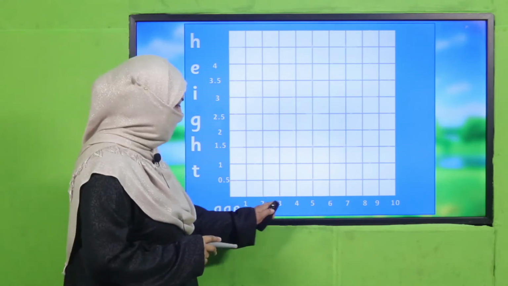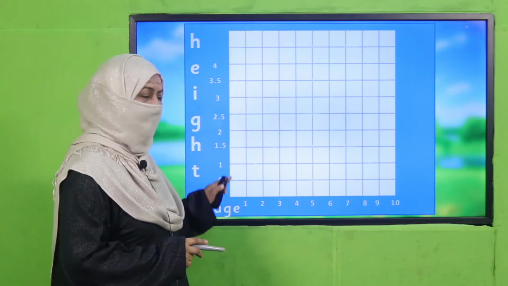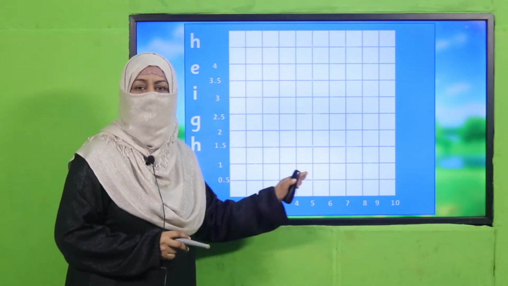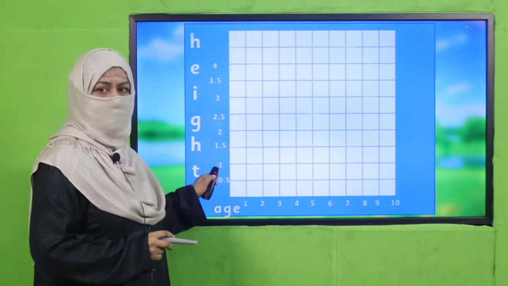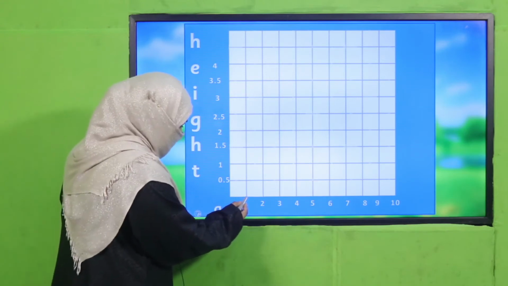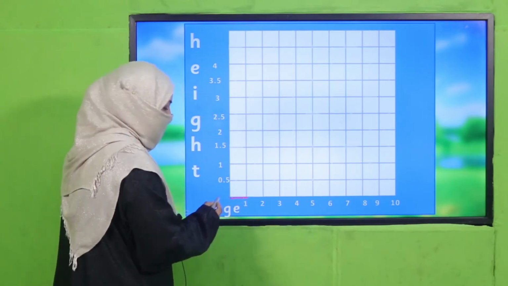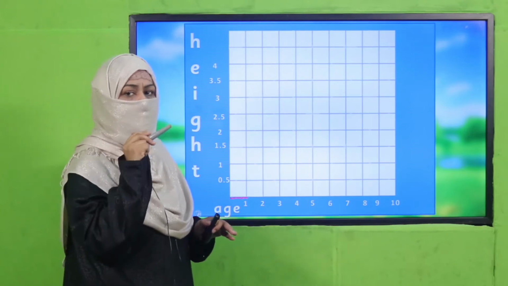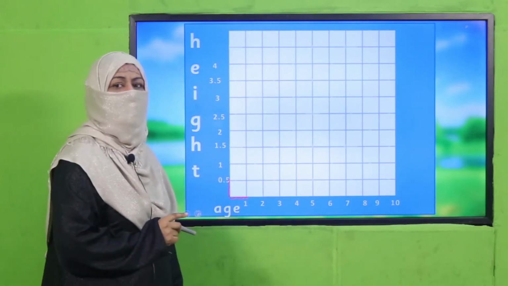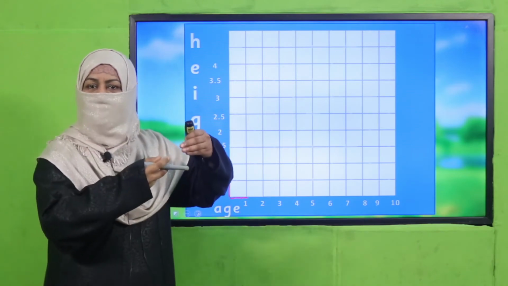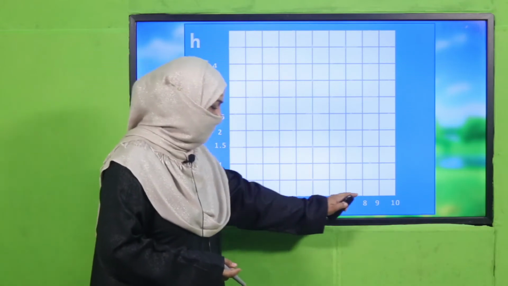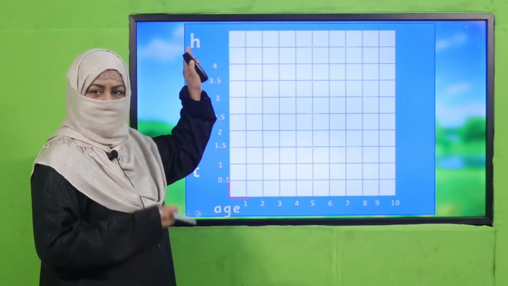If I take your age on, this is called x-axis and this is called y-axis. If I take your age on x-axis and I take your height on y-axis, I have to take a scale. For example, one box on x-axis represents 1 year and one box on y-axis represents half foot, because height is in feet, so we have taken it in feet. Okay, so here are years and here are feet, right?